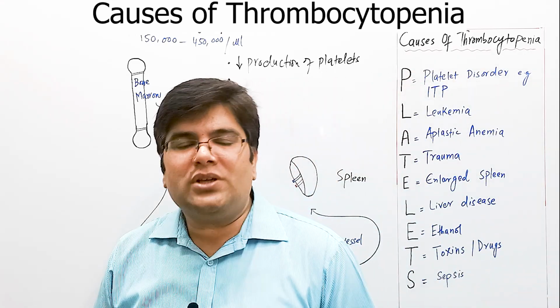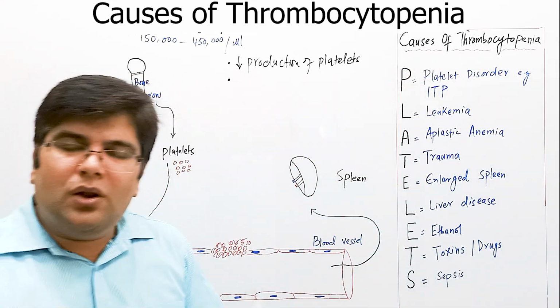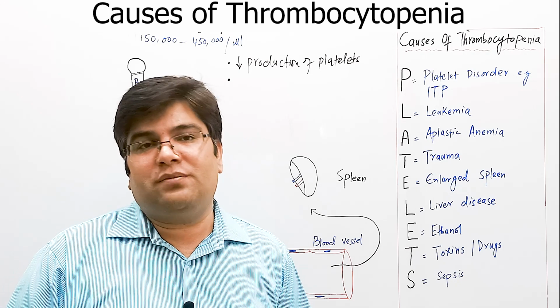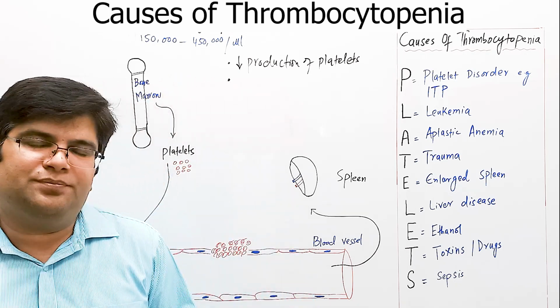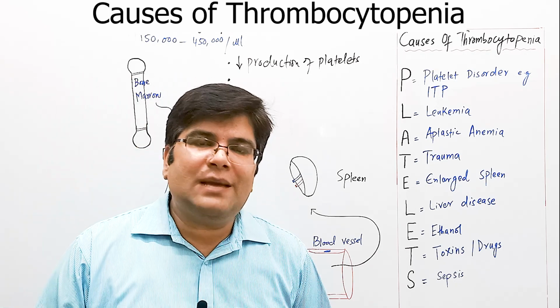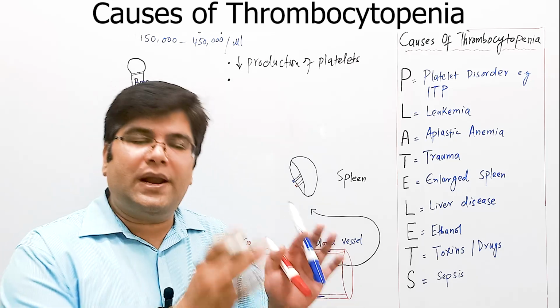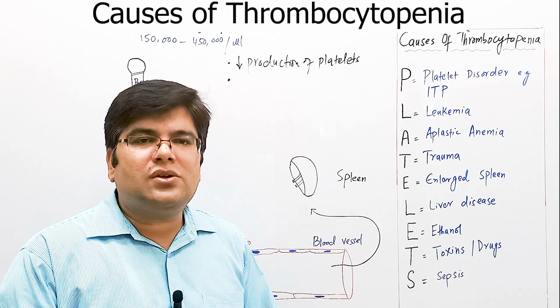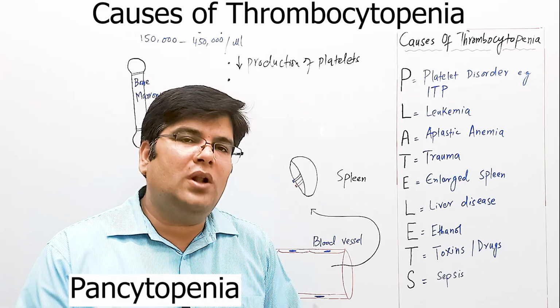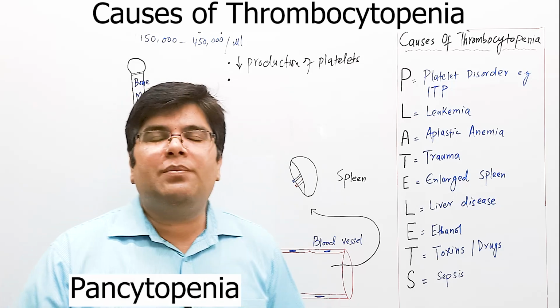Platelet production from the bone marrow can also be low when bone marrow is suppressed by chemotherapy or radiotherapy. In such cases, when there is aplastic anemia, the platelets will be low, red blood cells will be low, and white blood cells will also be low, and this is called pancytopenia, which means all the blood cells in peripheral circulation will be low.